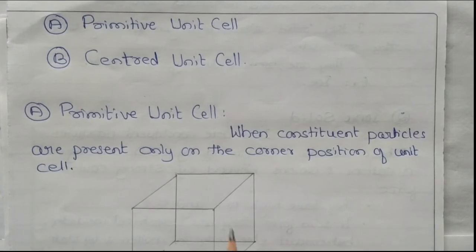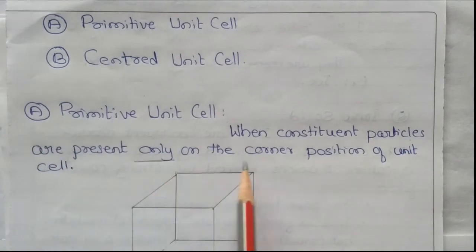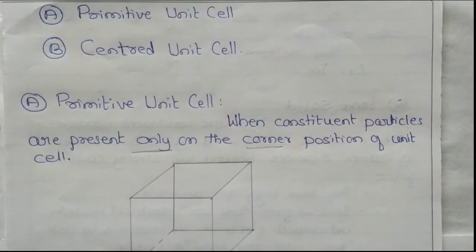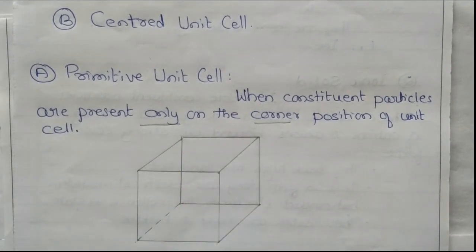What do we mean by a primitive unit cell? A primitive unit cell means the constituent particles are present only on the corners of the unit cell. Now I have drawn this unit cell.